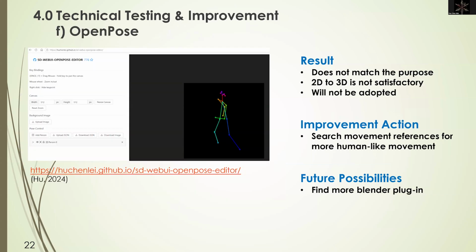Then for the animation keyframe, I've tried to use OpenPose to reduce my workflow by extracting the posture in OpenPose and importing it as the posture keyframe for the animation. However, this technical testing showed a big weakness of OpenPose, as OpenPose is a 2D flat image.